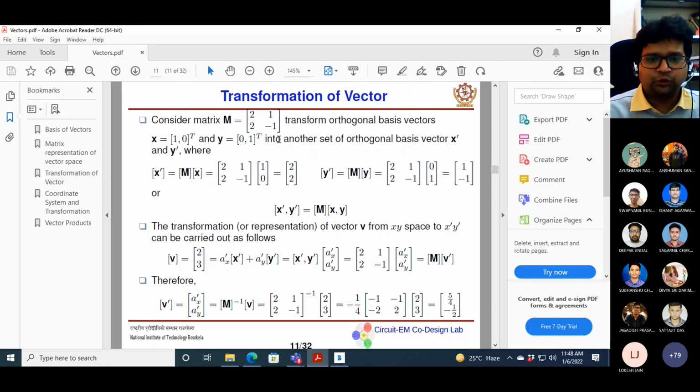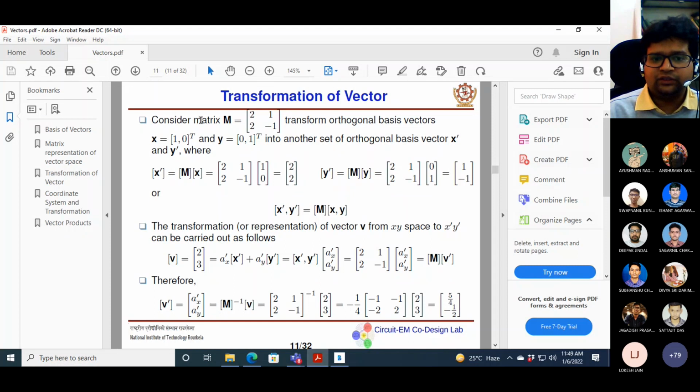Now, as it is easy to understand the 2D coordinate system, we'll start with 2D, and then we'll see later on how we do that vector transformation. For example, if you want to transform from Cartesian to cylindrical, or cylindrical to spherical, in that case this transformation matrix is very helpful. How this transformation matrix can be obtained, this concept we will discuss in the proceeding class.